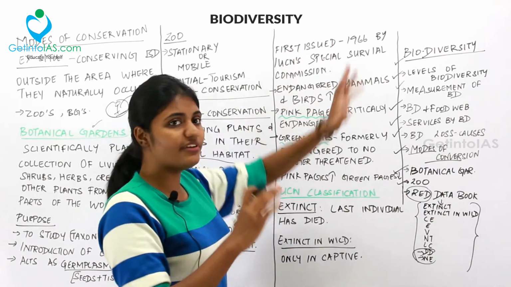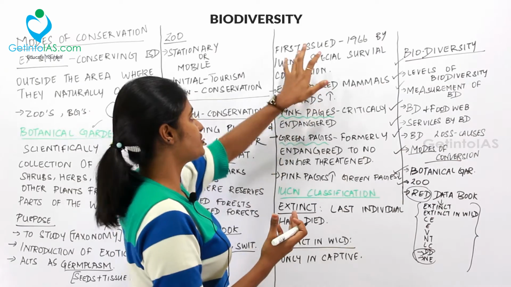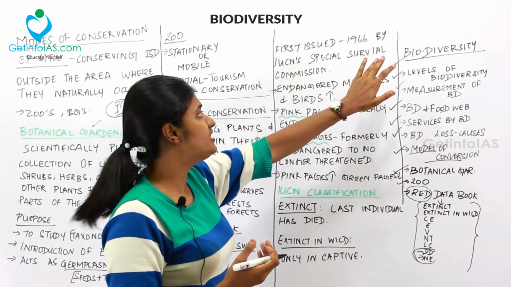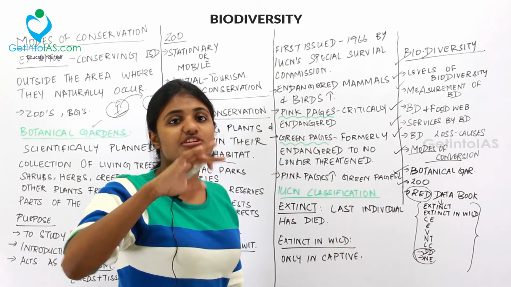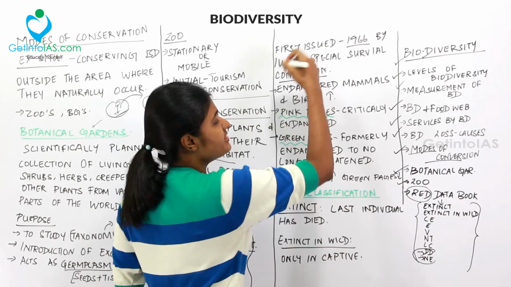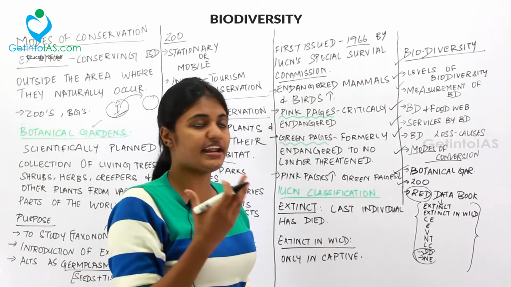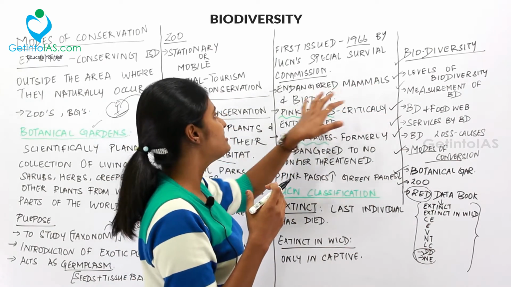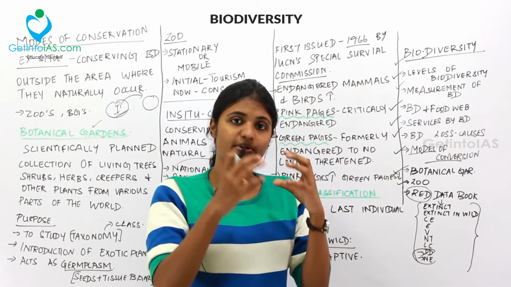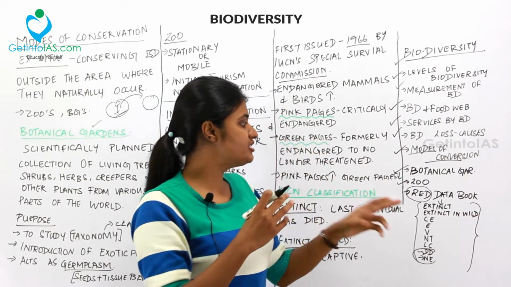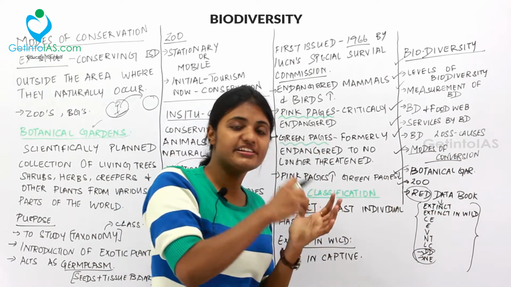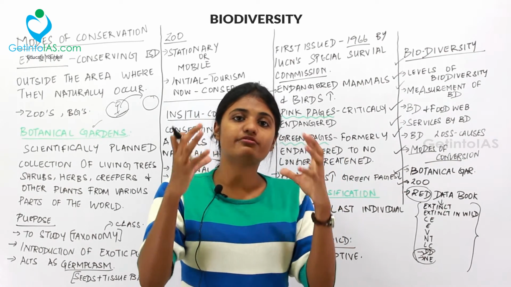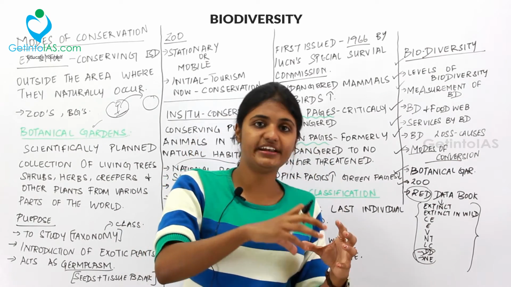And then when did they first issue this data book? It was first issued in 1966 by the IUCN's Species Survival Commission. So they set up a commission in 1966 and they released the first data book, that is called the IUCN Red Data Book. And then this commission released the endangered mammals and birds. Most mammals and birds were found to be in the endangered list, so we'll deal with the endangered list, but that is the overall view.